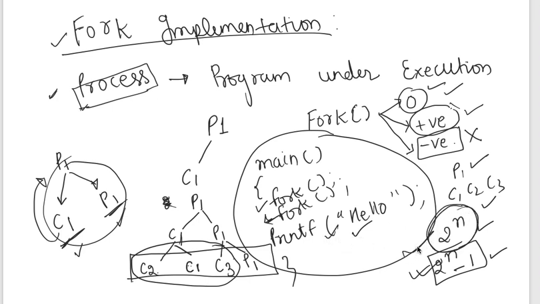So this is the basic of fork, how we are going to further do it in our lab. Okay, actually not much is covered in the theoretical part, so that is why we have started from the basic of the fork. Got it?